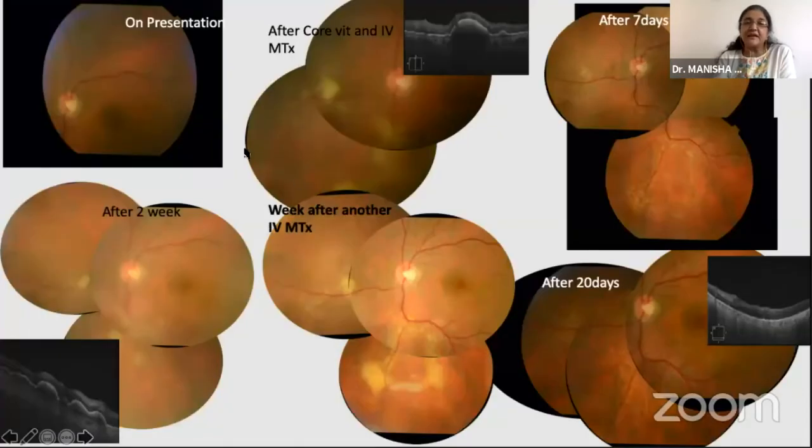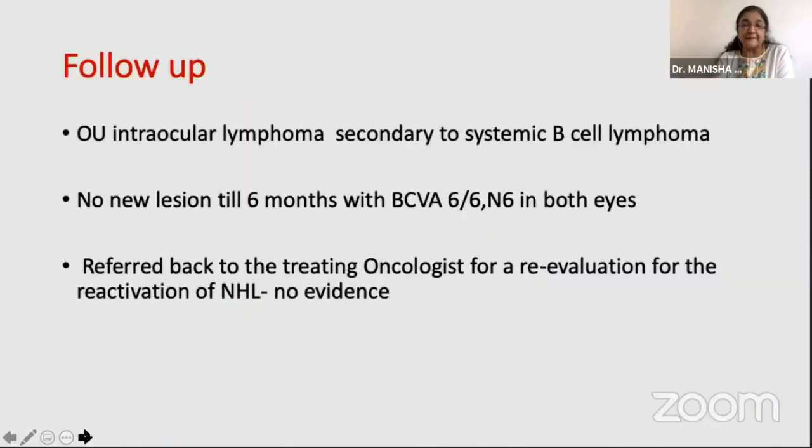If you see the left eye, again, the response has been extremely good after 2 injections of methotrexate, where all the lesions have literally melted away in the left eye after 20 days. At follow-up, intraocular lymphoma secondary to systemic B-cell lymphoma was the final diagnosis made in this particular patient. The patient had no new lesion for 6 months and continued to maintain a vision of 6/6 in both eyes. The patient was referred back to the treating oncologist for a re-evaluation, and there was again no evidence of any reactivation of the non-Hodgkin's lymphoma.